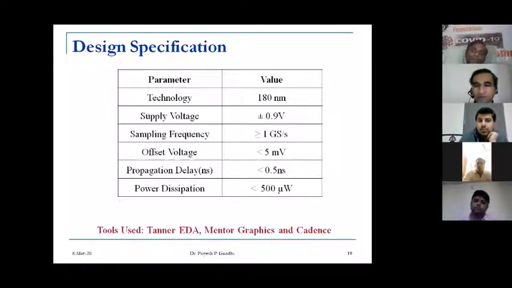Finally, the technology used for this comparator design is 180 nanometer. Supply voltage is plus or minus 0.9 volt. Sampling frequency is greater than or equal to 1 gigasample per second. Offset voltage should be less than 5 millivolt. Propagation delay should be less than 0.5 nanosecond, and power dissipation is less than 500 microwatt. The tools used to carry out this design or research are Tanner EDA, Mentor Graphics, and Cadence. These are the tools used for microelectronics and VLSI design.